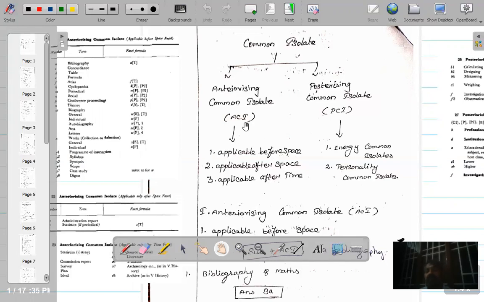For example, if you take mathematics, ACI and mathematics will be arranged first. Then books on mathematics will be arranged. Then comes PCI and mathematics, arranged second. That means anteriorizing common isolates have a prior position, before the main textbooks.